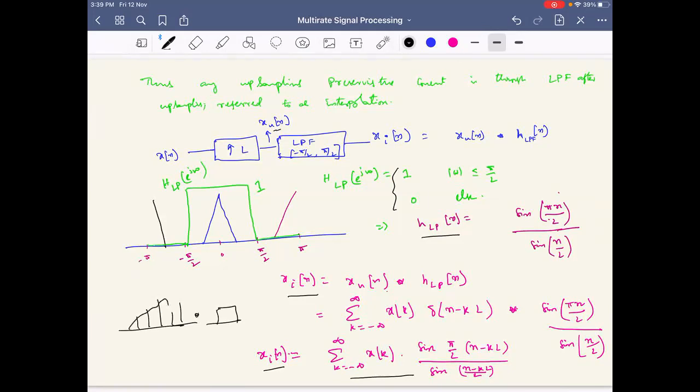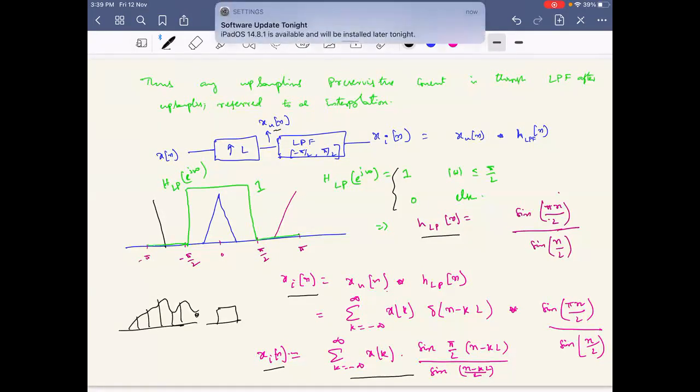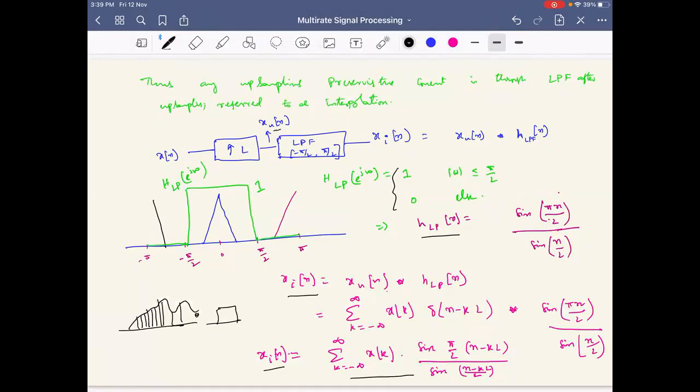A low pass filter means a smoothing filter. If you do an averaging filter, you can average as many points as you wish around a range, say from here to here, and then put the result at this location. If you keep moving the average filter like that, it will nicely smooth the discrete time signal and bring it to the continuous time domain. I think you should know this. That is essentially what is done even here.